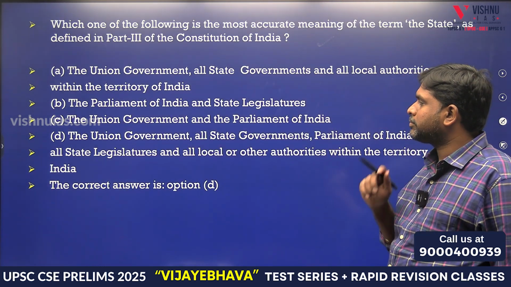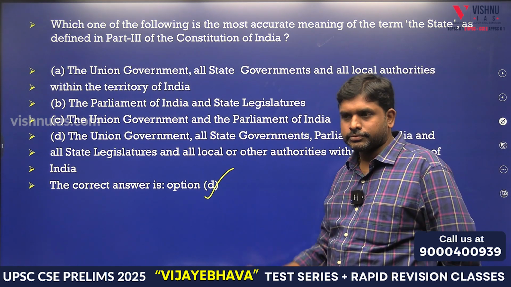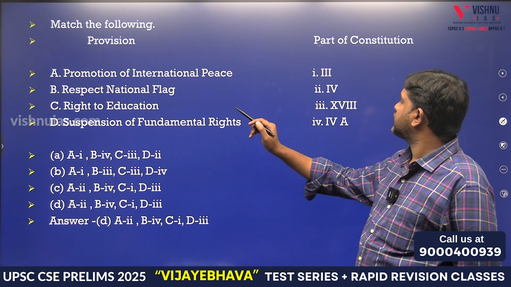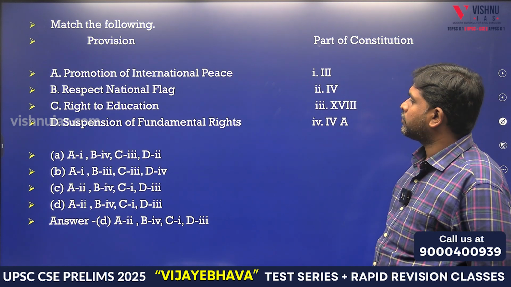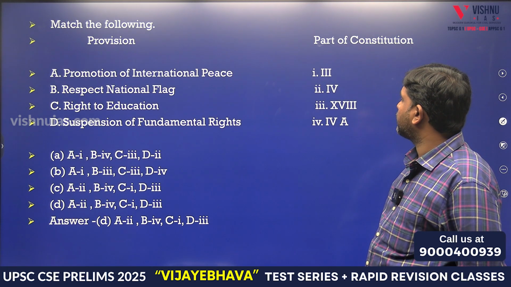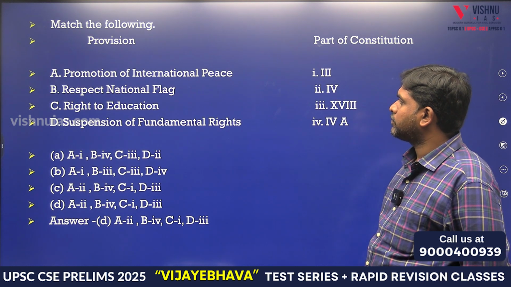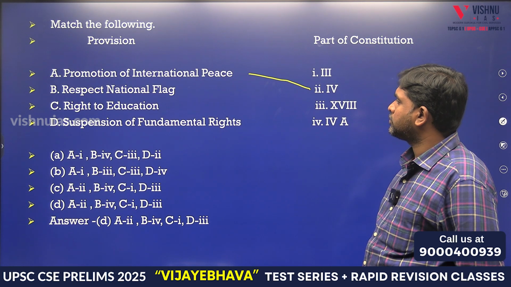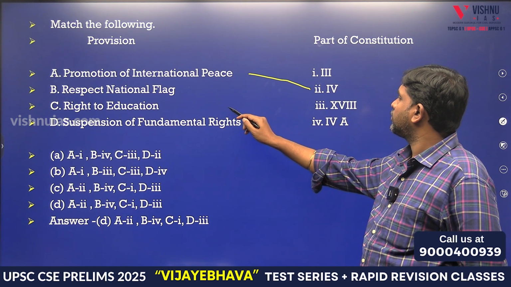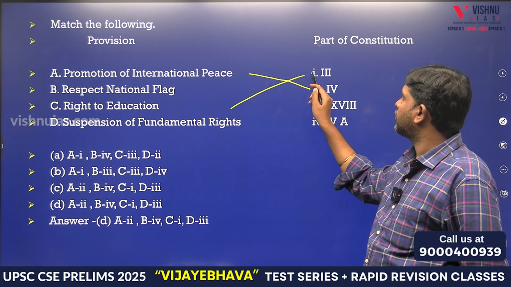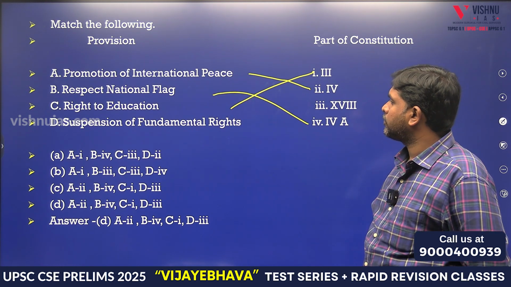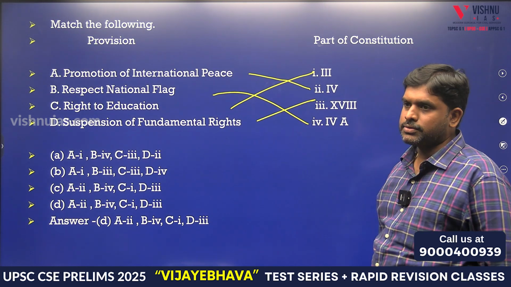Most accurate, D. Promotion of international peace. 51, sir. 51. Is it? A is 2, sir. Yes. Fundamental duties, 4 years at B. B4 is fundamental duties. Emergency. What is the answer?